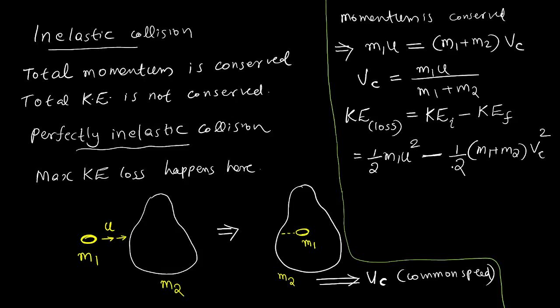You can take half common. Loss = half into m1 u square minus m1 plus m2 into vc square. What is this vc? Vc is the common speed. I have already derived it. Vc equal to m1 u by m1 plus m2.